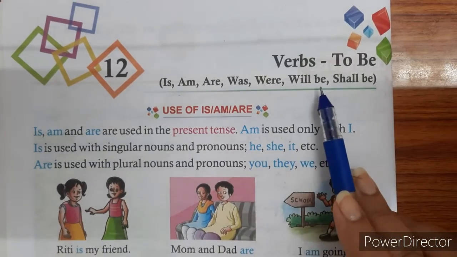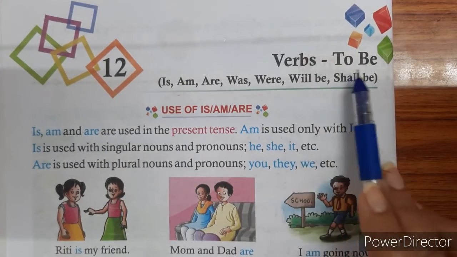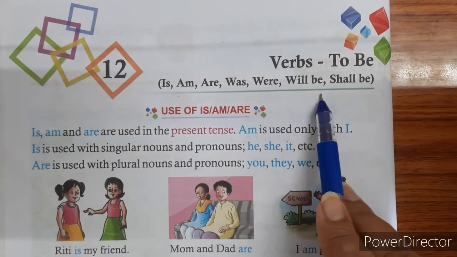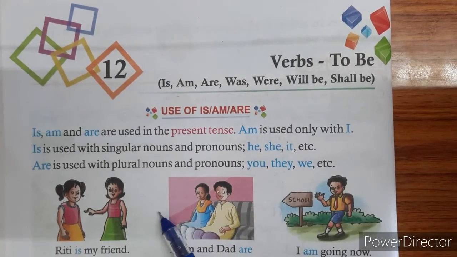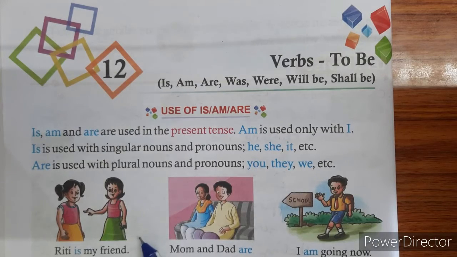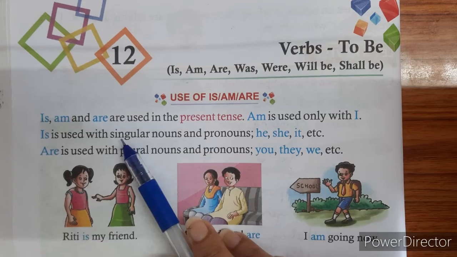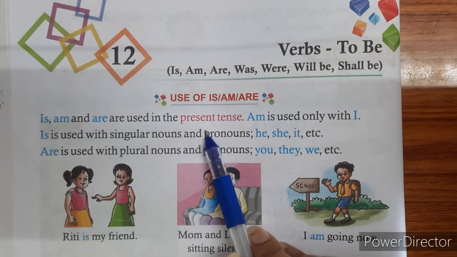So students, today we have learned the verbs to be: is, am, are, was, were, will be and shall be and their uses in sentences. Students, we use is, am and are in the present tense.